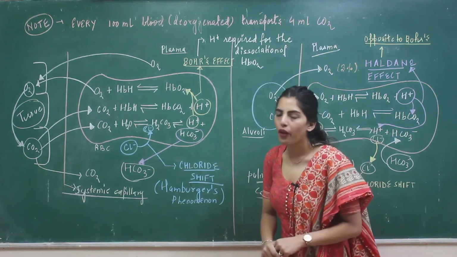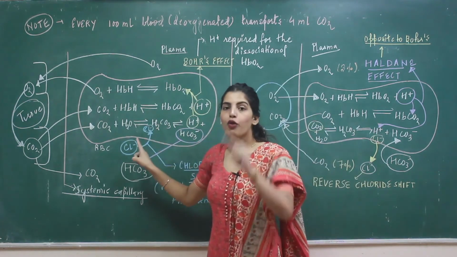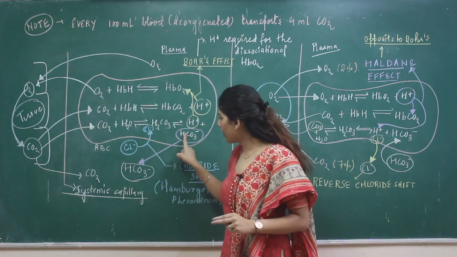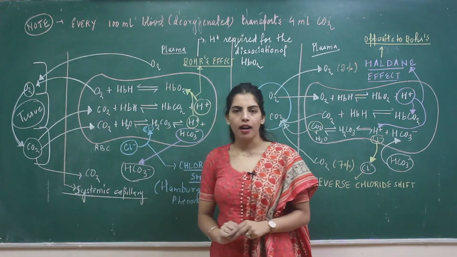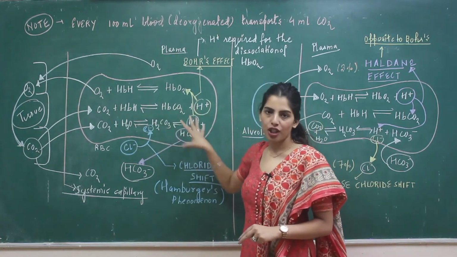Also students, I told you that the bicarbonate which is formed inside the RBC will be coming out of the RBC into the plasma for its transport. But if you do so, you are changing the ionic concentration.